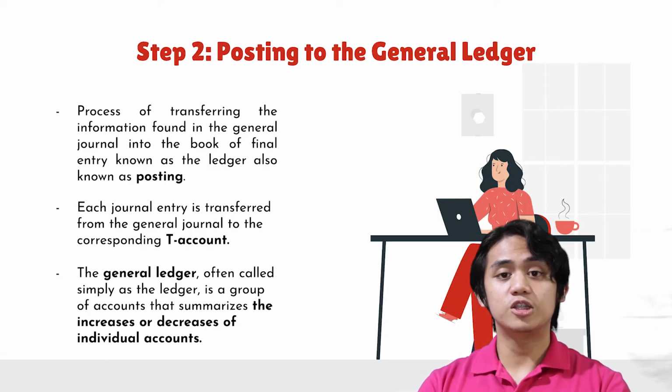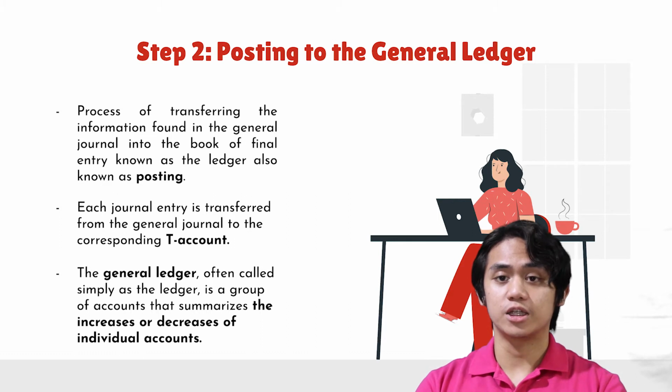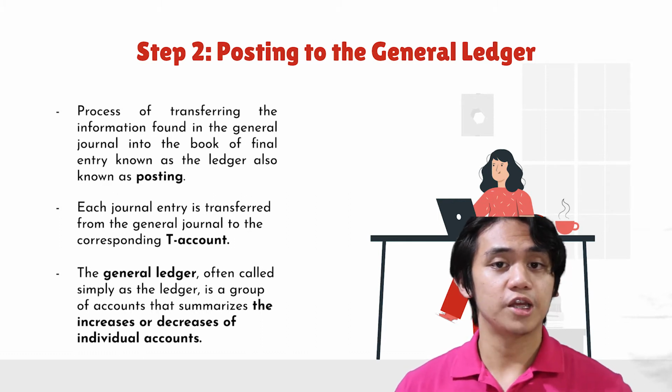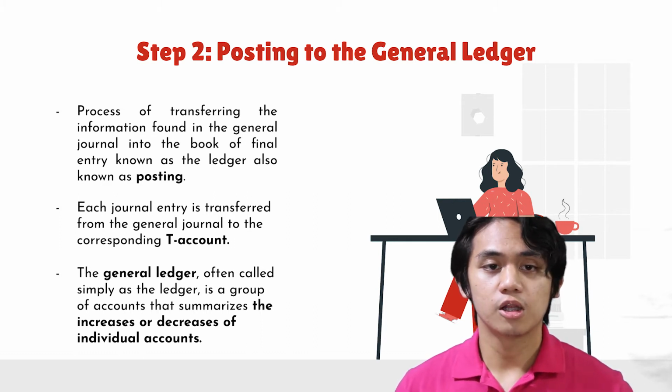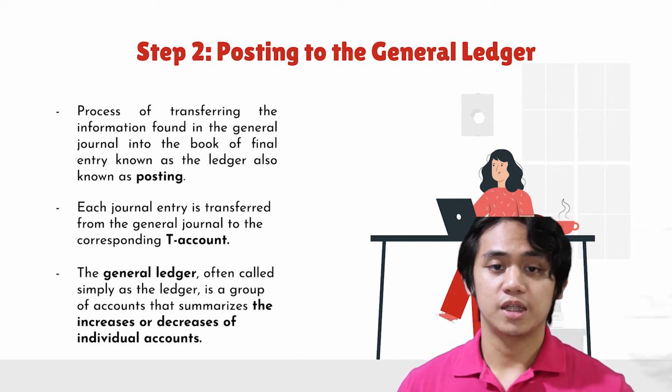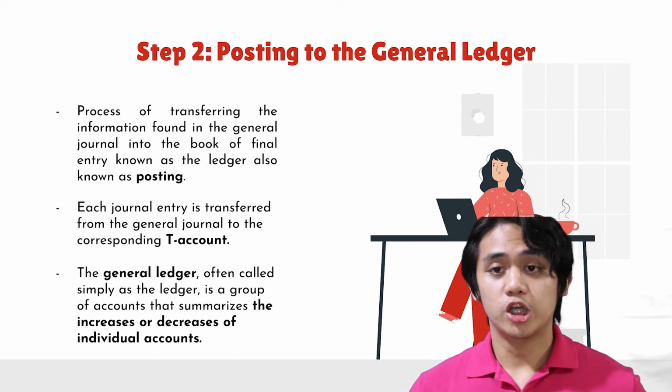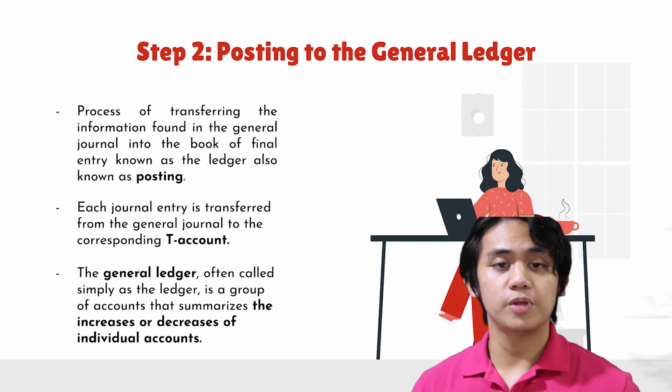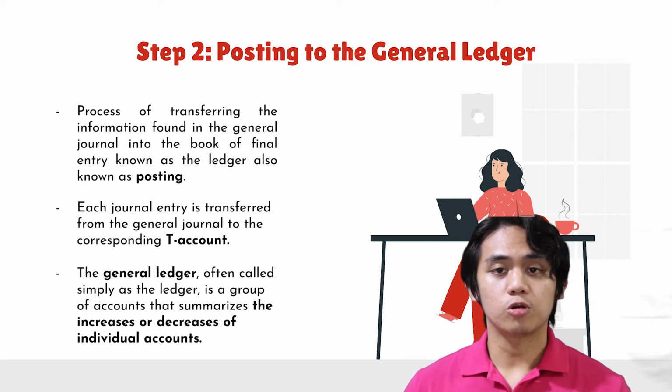The next step that needs to be done is posting to the general ledger. This is the process of transferring the information found in the general journal into the book of final entry, known as the ledger, also known as posting. The general ledger, often called simply the ledger, is a group of accounts that summarizes the increases or decreases